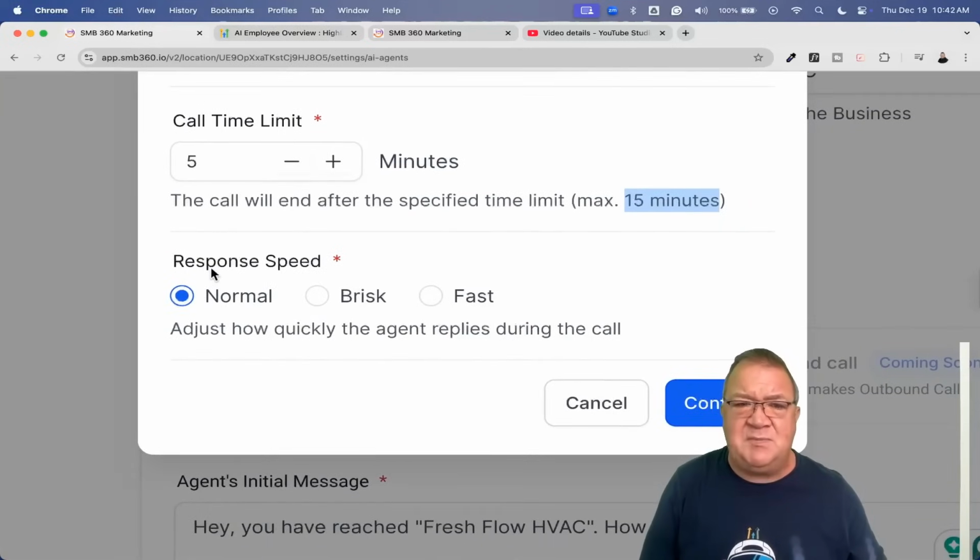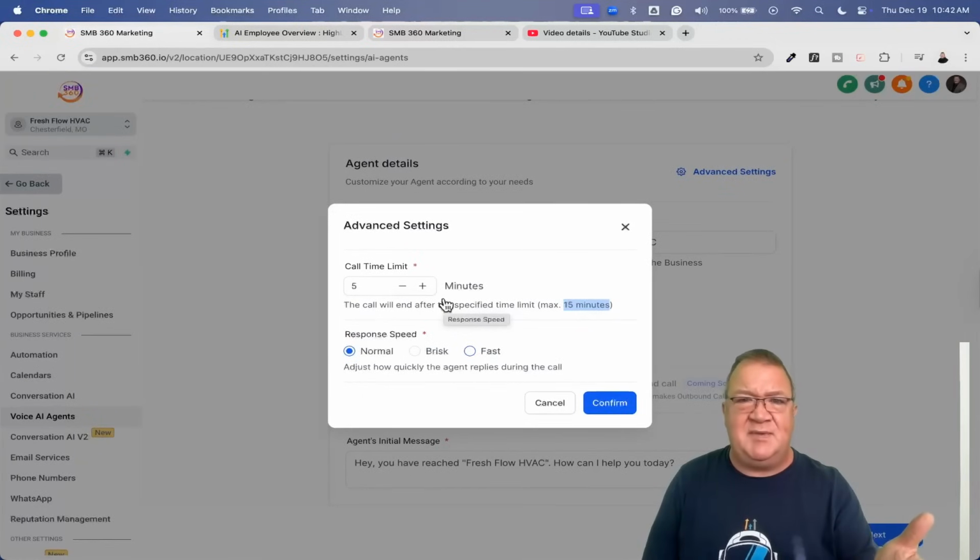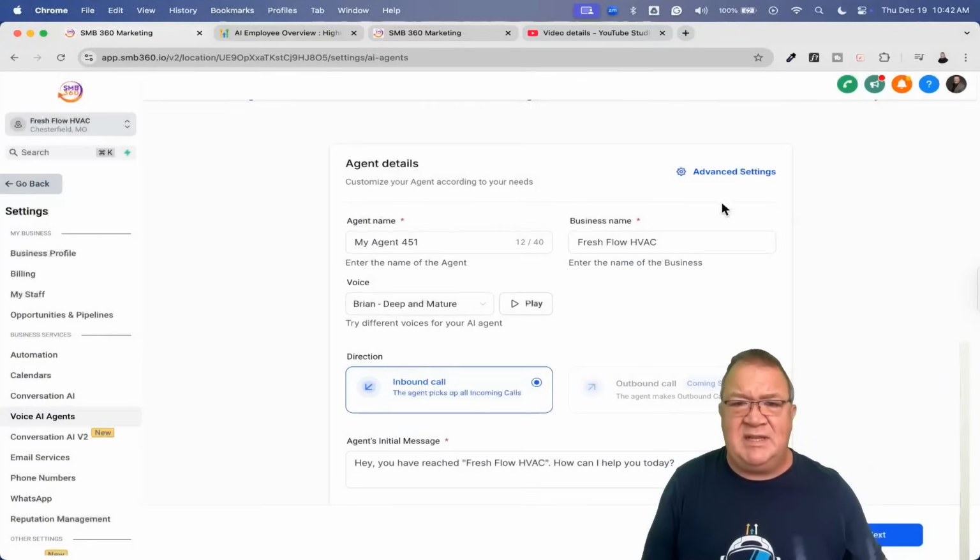Here under the response speed, keep in mind, this is how you want the conversation to go. Do you want to speed things up? So when somebody says something, they're answering the phone and speaking to the AI agent, how fast should the agent respond? Should it give a normal amount of speed? Again, brisk and fast. Now you can sit back and test all these if you want to. I'm just going to leave them on normal, but that just means the response speed. Once you say something to the AI agent, how long is it going to take them to respond? Potentially over a longer conversation, it could turn into seconds off of the phone call. But anyway, that's going to be up to you, but that's what's in the advanced settings here.